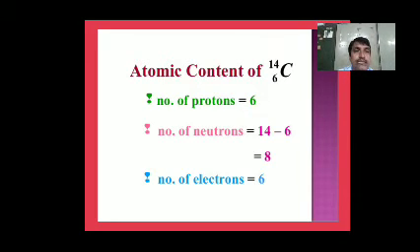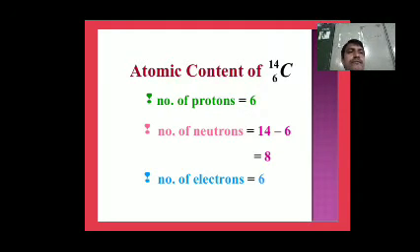In general carbon-12, all the numbers are the same. In the carbon isotope C-14, protons 6, electrons 6, and a slightly larger number of neutrons, that is 8.